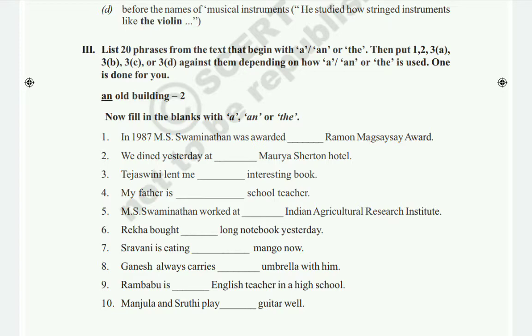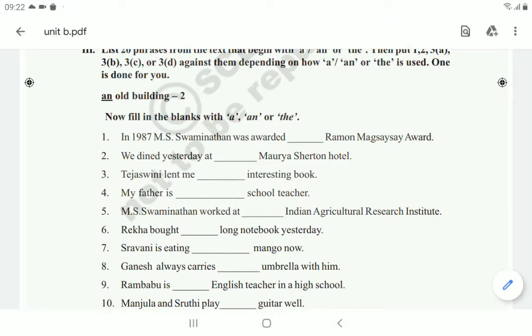Okay, so first one you see, in 1987 MS Swaminathan was awarded dash Raman Magsaysay award. The Raman Magsaysay award is the unique award, so that's why here we have to use the. Okay, and second one, we dined yesterday at dash Maurya Sheraton Hotel.